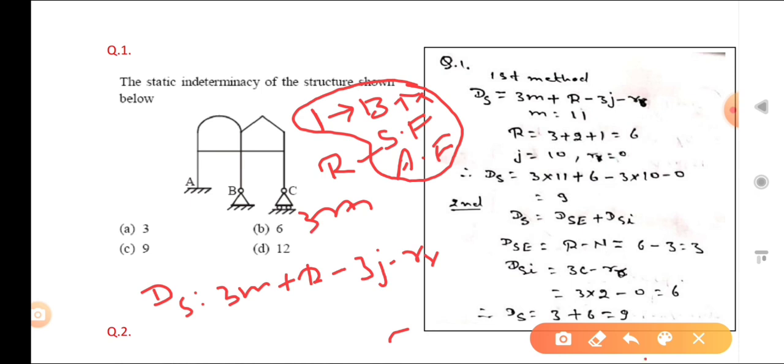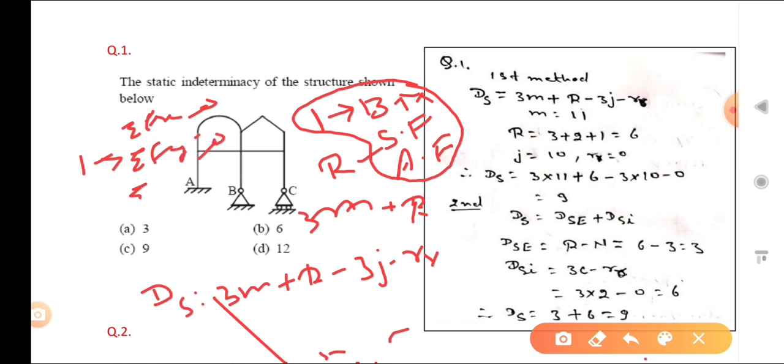So the total unknowns are 3m plus r. Now how many equations are available? At one joint, there are three static equilibrium equations: sigma Fx is equal to 0, sigma Fy is equal to 0, and the summation of moment at any point is 0.